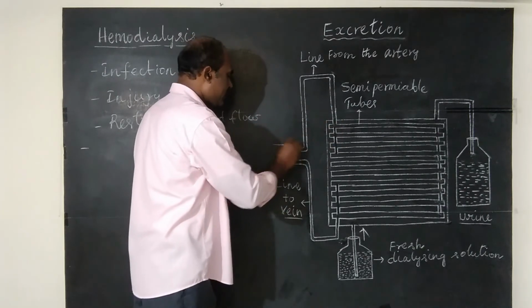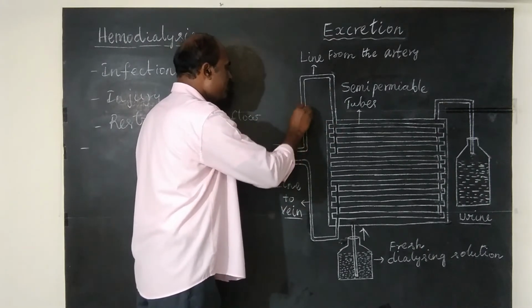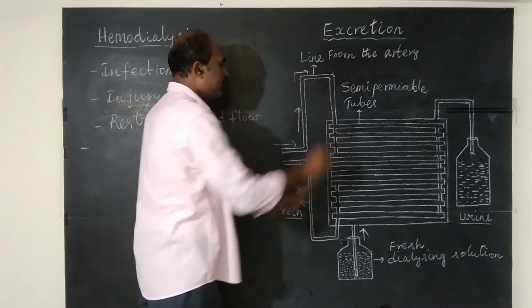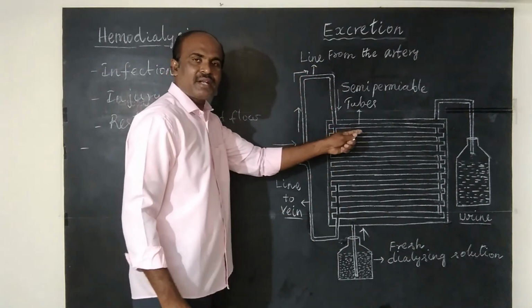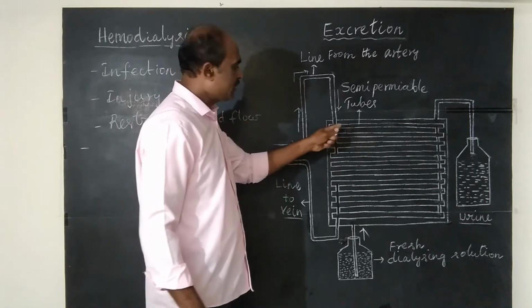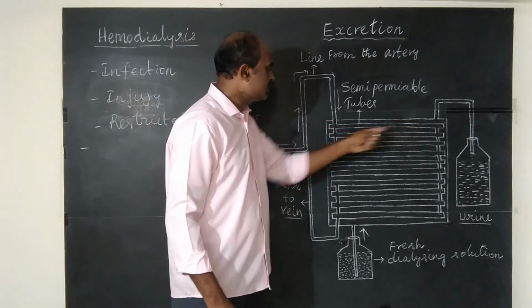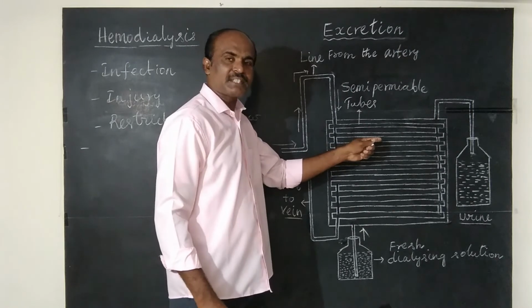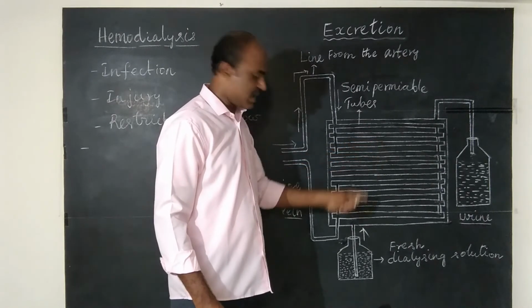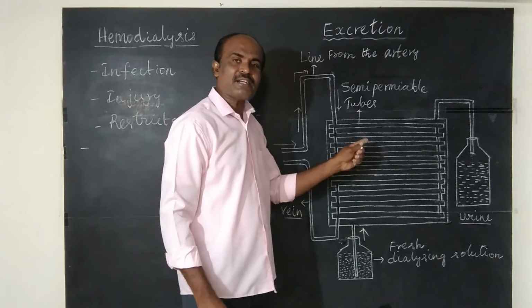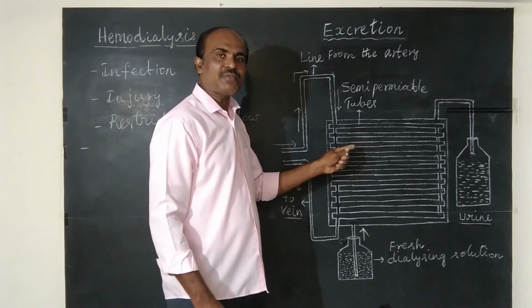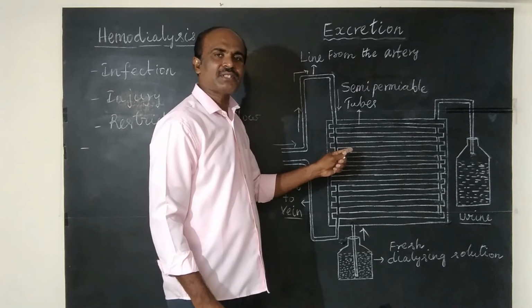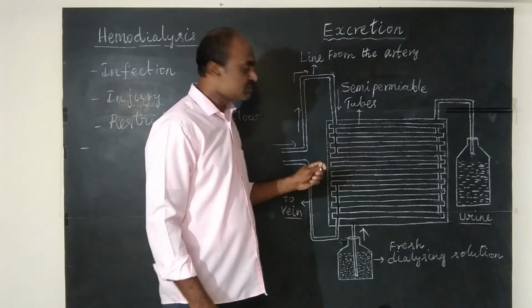So through this artery, blood from the patient is pumped into the dialyzer for purification. When blood passes through the series of tubes suspended in a tank with dialyzing solution, nitrogenous waste materials and salts are removed from the blood through the process called diffusion.